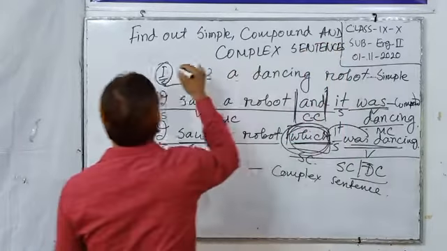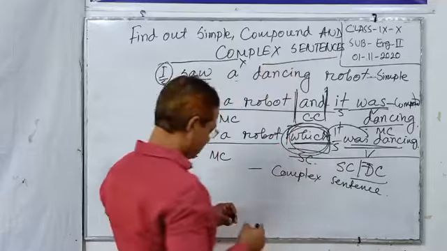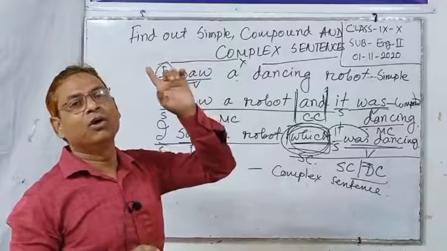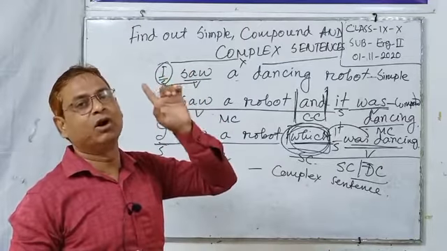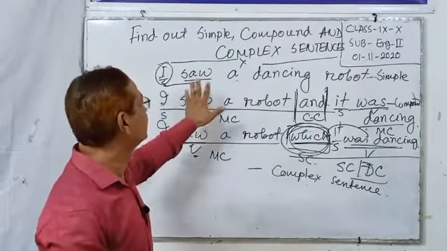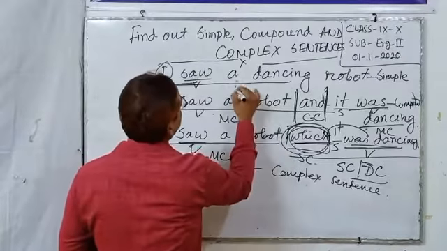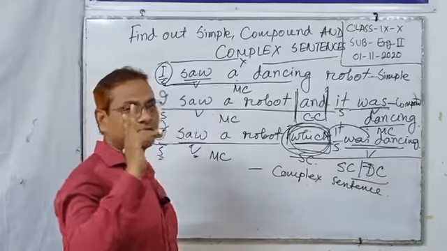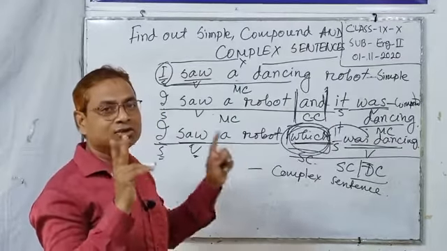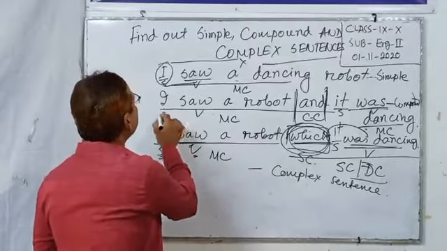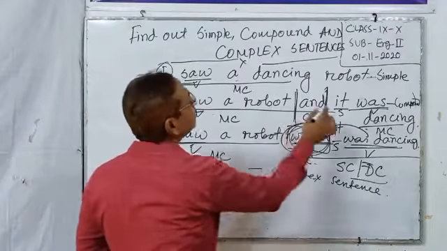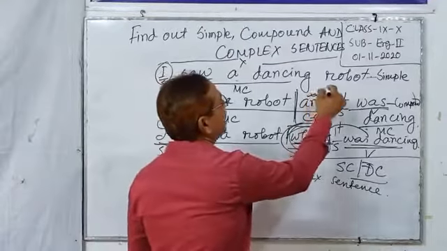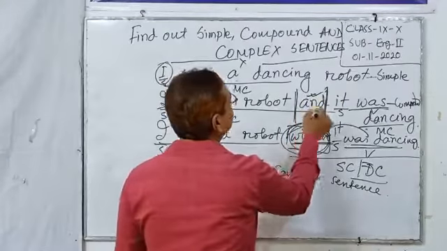Just before starting my lesson, you have to keep in your mind: in a simple sentence, there is only one subject and verb combination, only one clause, and this is the main clause. A compound sentence has two main clauses, which means two subjects, two verbs, connected with and, but, or, such as.